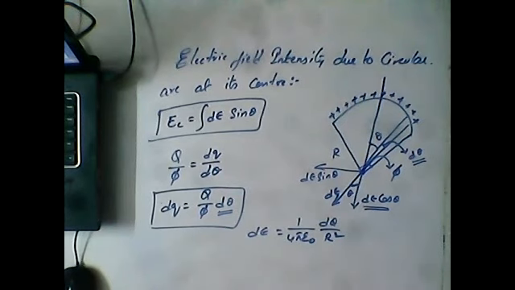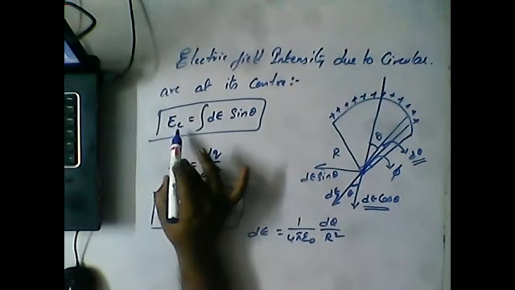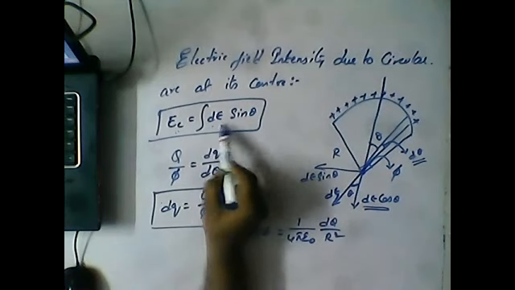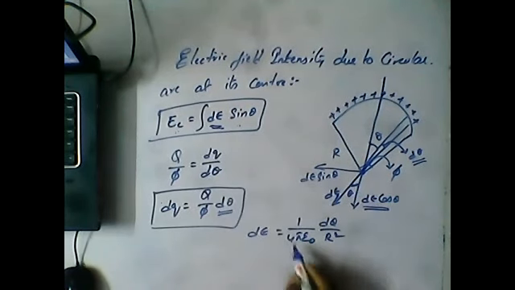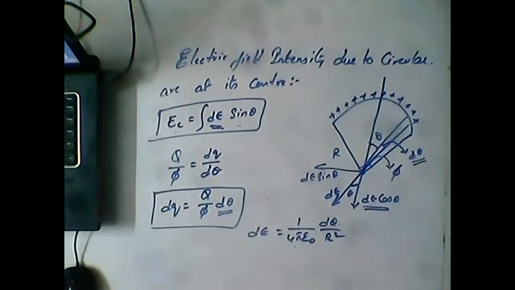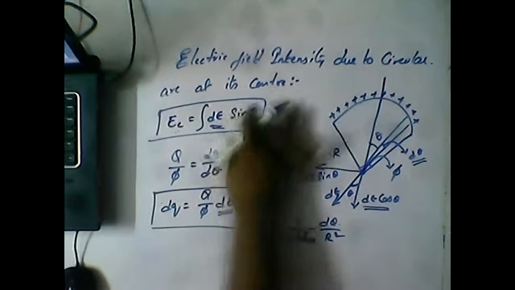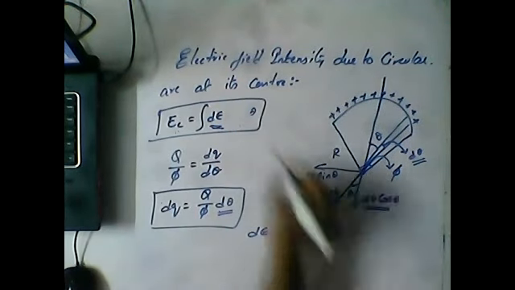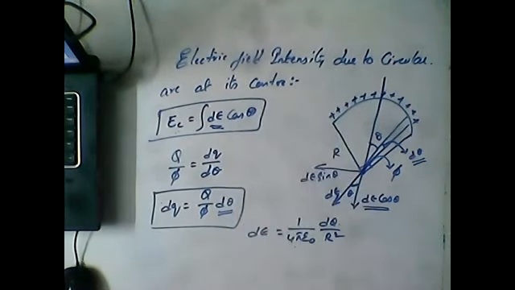This is the formula. So first of all, what we require is the electric field at center, which is equal to the integration of dE sin theta. But, sorry guys, I'm extremely sorry, it is cos theta.